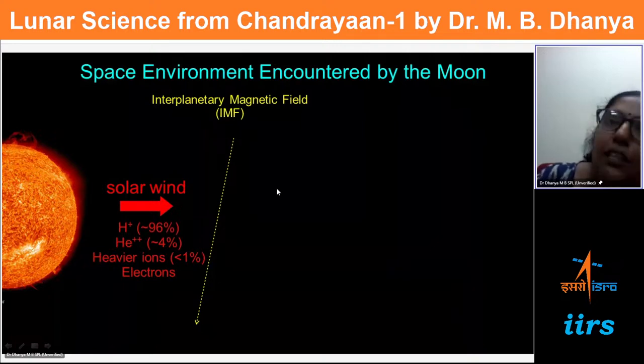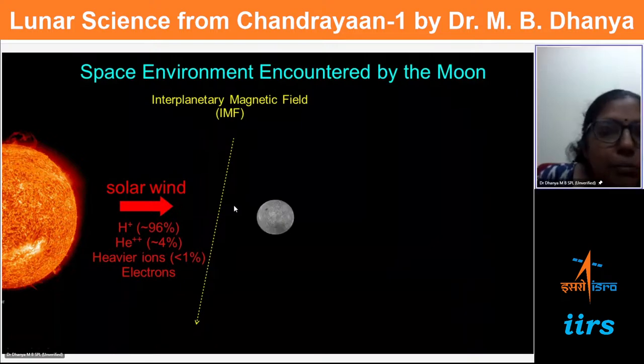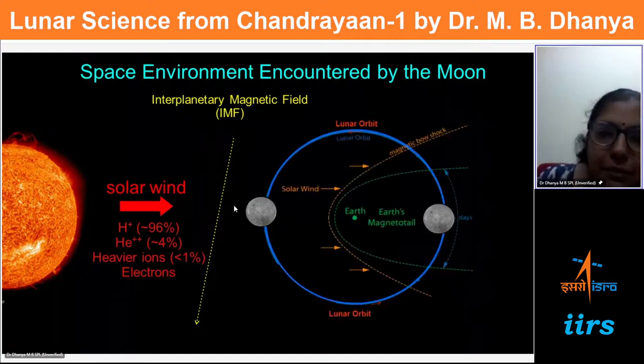This magnetic field is the magnetic field of the sun, flowing along with the plasma and encompassing the solar system. This plasma and magnetic field initiate a lot of dynamic processes. So the moon also would see this flow, both the charged particles and the magnetic field.